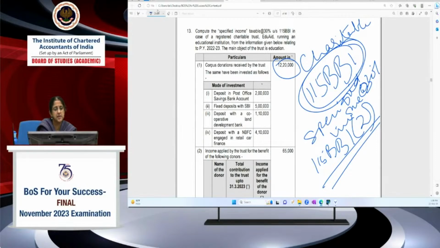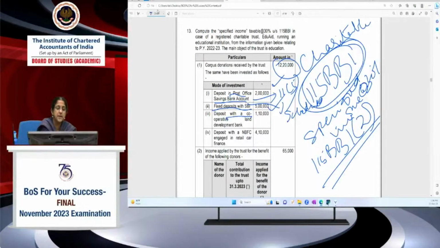Mode of investment in PO savings bank account. Yeah, this is the mode specified in 11.5. Post office savings bill comes in many questions. Okay. Fixed deposits with SBI. This is also permitted. SBI is a scheduled bank. Deposits with a scheduled bank is a permitted mode.